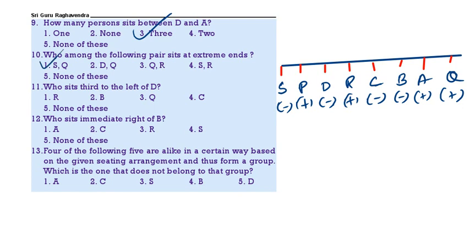Who is sitting at extreme end? S, Q. Who is sitting third to the left of D? So third to the right of D, that is B. Then who is sitting to the immediate right of B? C. Then 4 of the following 5 are alike in certain way and hence form a group; find the one that does not belong to that group.